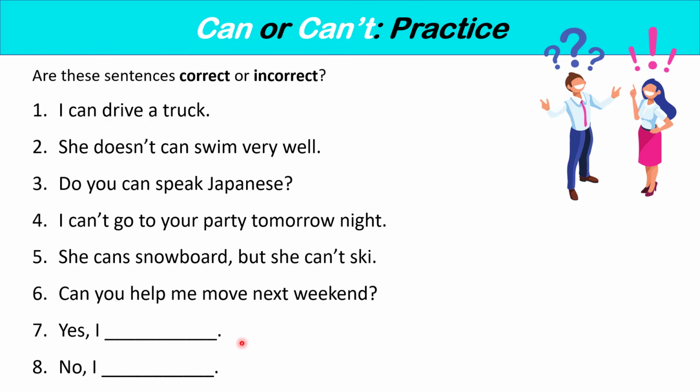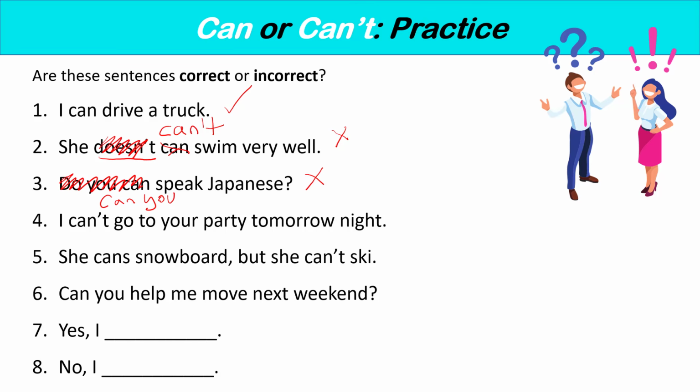Okay, so now we're going to correct these together. Number 1 is correct. I can drive a truck. That is correct. The use of can is correct. Number 2 is incorrect. She doesn't can swim very well. We don't say doesn't to make can negative. We say can't. She can't swim very well. Number 3 is also incorrect. We don't say, do you can speak Japanese? We say, can you speak Japanese?